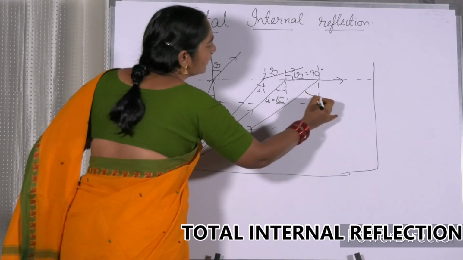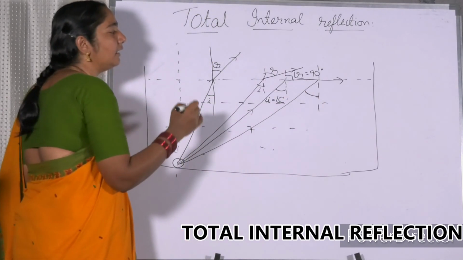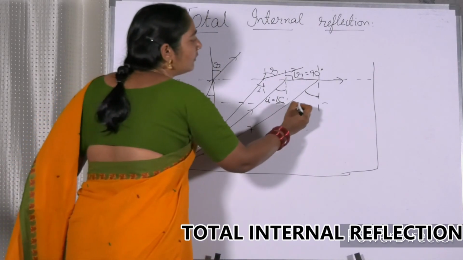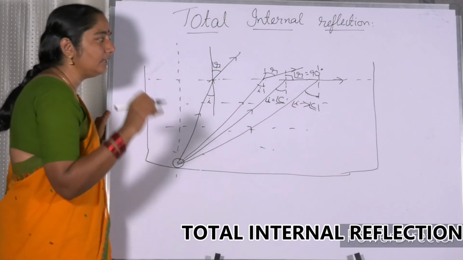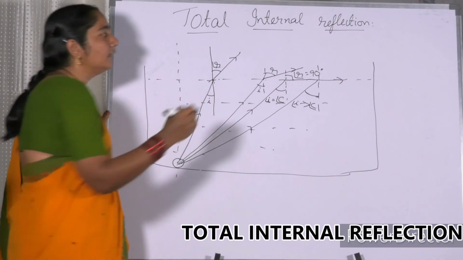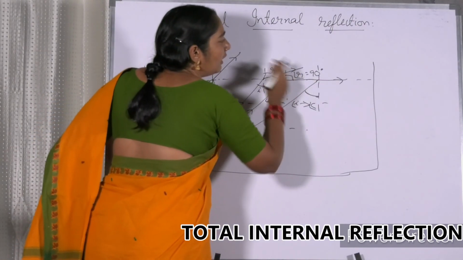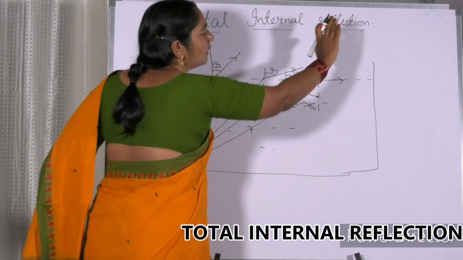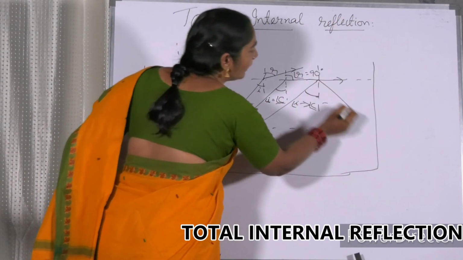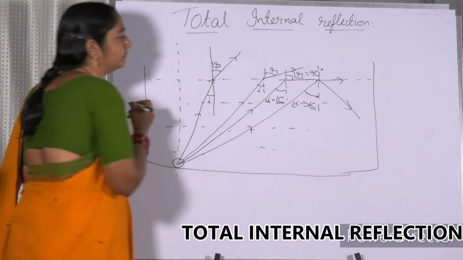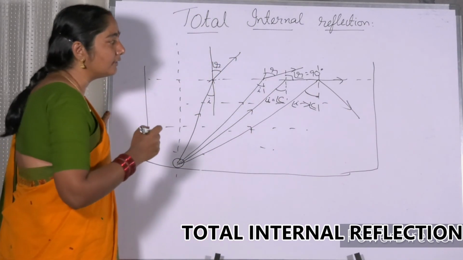Now, in the next case, we are taking an angle of incidence which is more than the critical angle. See here. When this takes place, this ray 100% doesn't go to the next medium. Totally it gets reflected back into the same medium. Please try to understand, my dear friends.